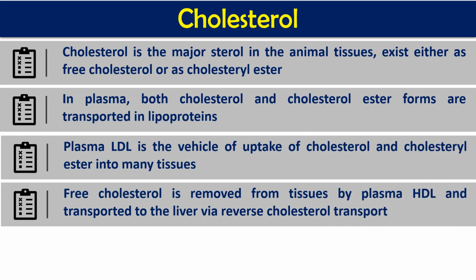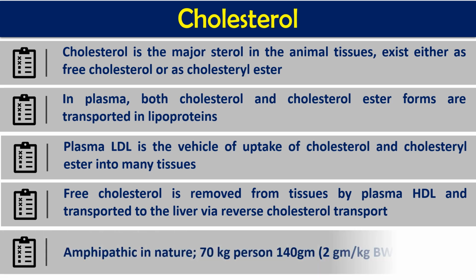Free cholesterol which is produced by the tissue will be transported back to the liver with the help of HDL via reverse cholesterol transport. So the transportation of cholesterol from tissue back to the liver is by reverse cholesterol transport. If you see the cholesterol structure, some portions of cholesterol are hydrophobic, some portions are hydrophilic. So the overall nature of cholesterol is amphipathic, meaning it has both hydrophobic as well as hydrophilic portions.